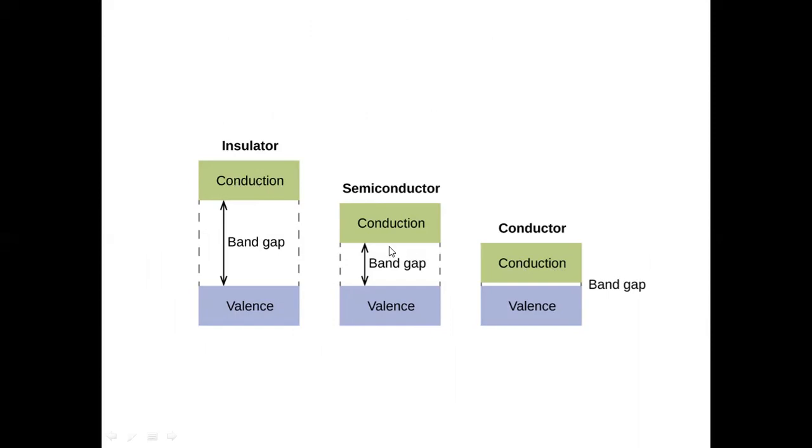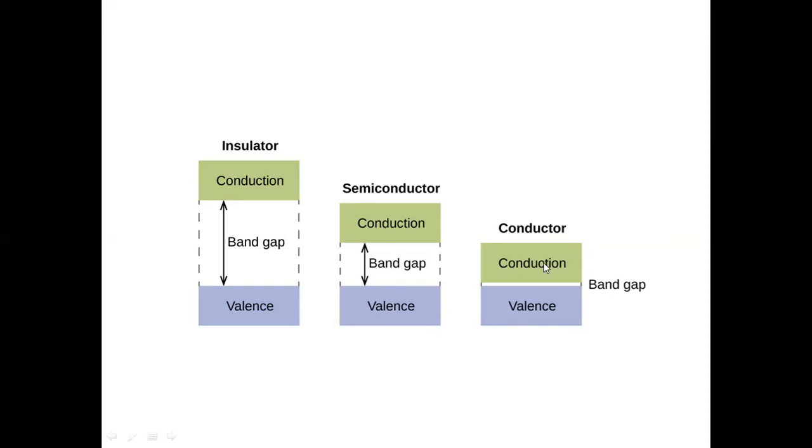Now, in case of a semiconductor, there is a small band gap between the valency band and the conduction band, and they conduct at increased temperatures.